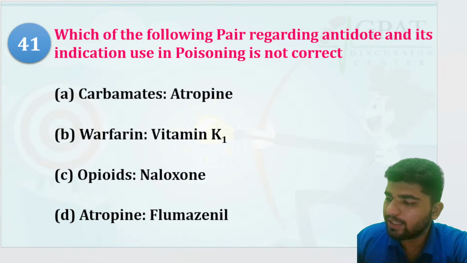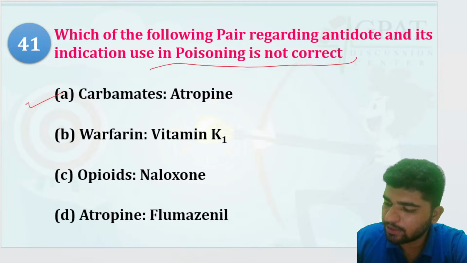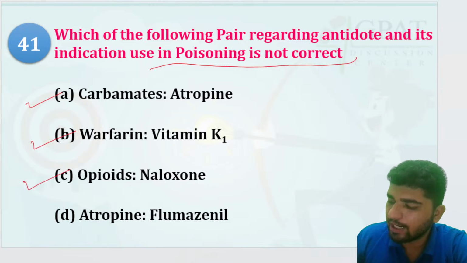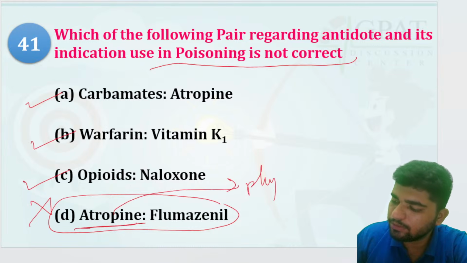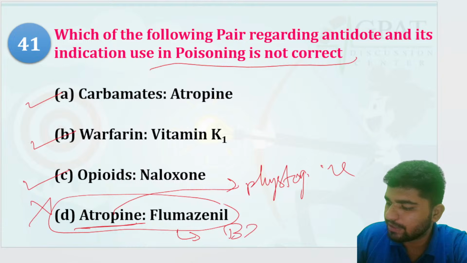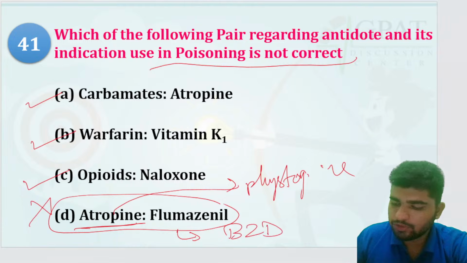Which of the following pairs regarding antidote and its indication in poisoning is not correct? Carbamates, atropine, correct. Warfarin, vitamin K, correct. Opioids, naloxone, correct. Atropine, flumazenil, no. These both are antidotes. Atropine is an antidote of physostigmine, whereas flumazenil is an antidote of benzodiazepines. Okay.